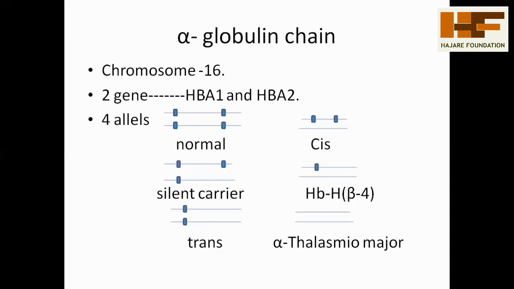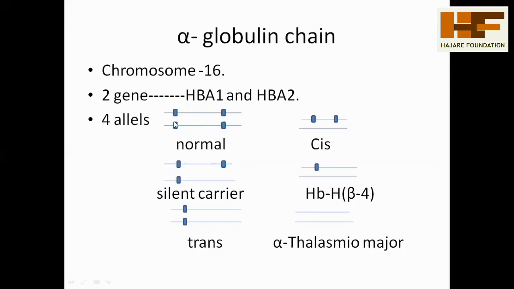This chain has two main genes, HBA1 and HBA2, and it also has four alleles. These are shown in different types, depending on the arrangement of the different alleles in different positions, called alpha thalassemia major and alpha thalassemia minor.